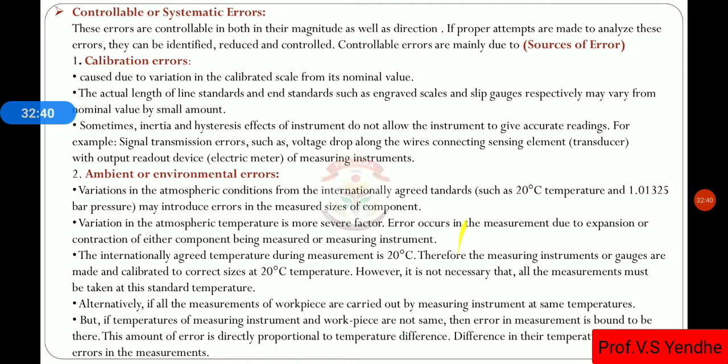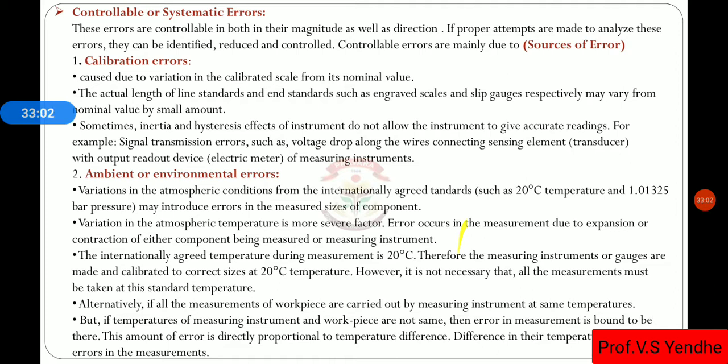Controllable errors are controllable both in magnitude as well as direction. Okay, let us see first calibration error.